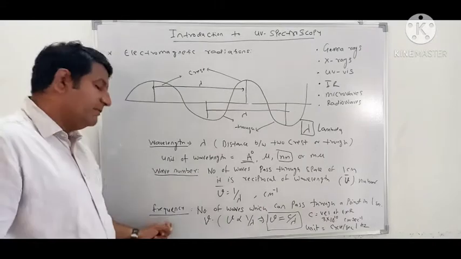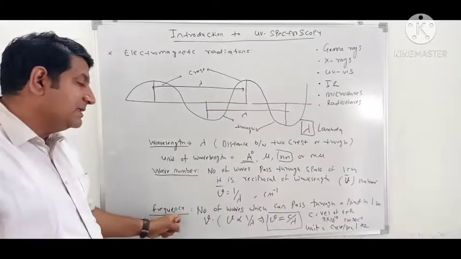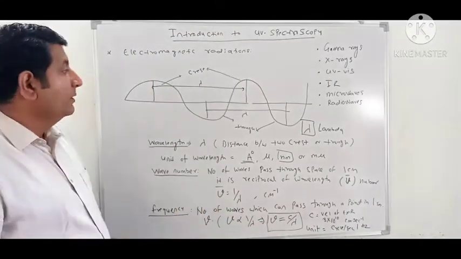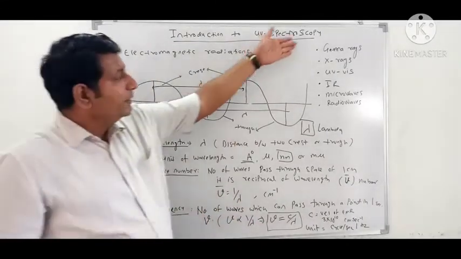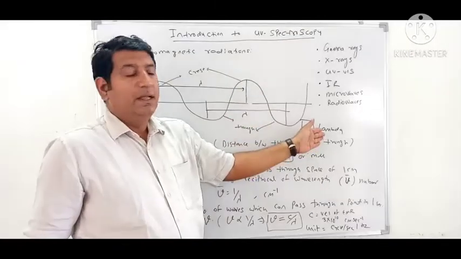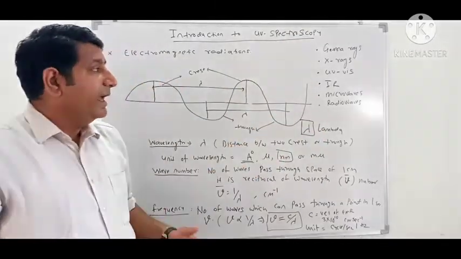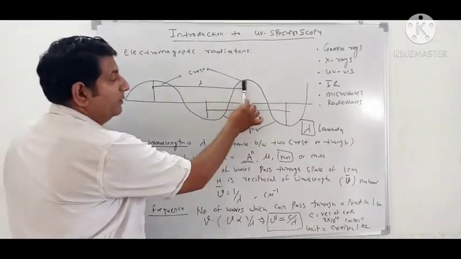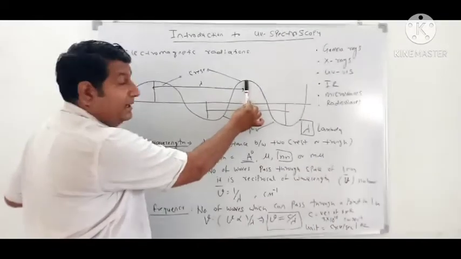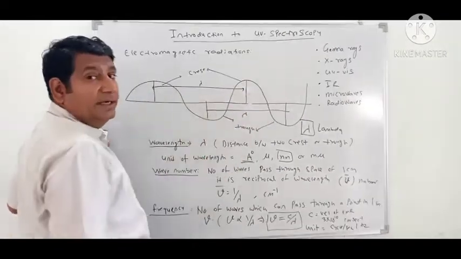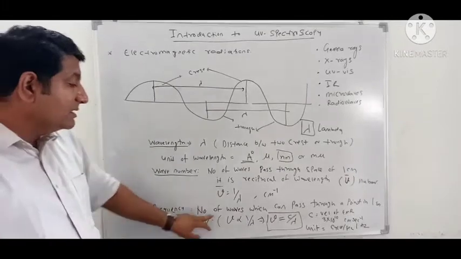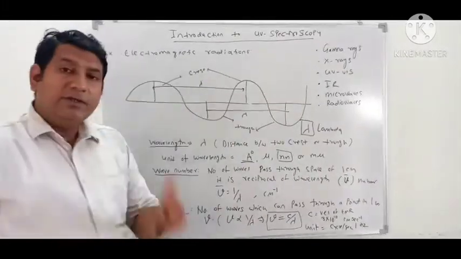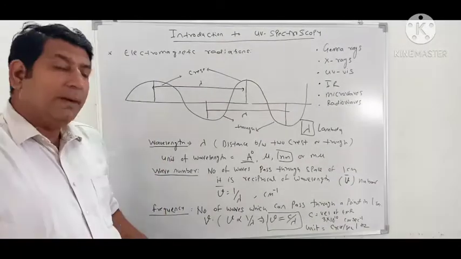Next is frequency. Frequency is the number of waves that pass through a particular point in 1 second. All electromagnetic radiations have different frequencies. So from a particular reference point, how many waves pass in 1 second is known as frequency, and it is denoted by nu.